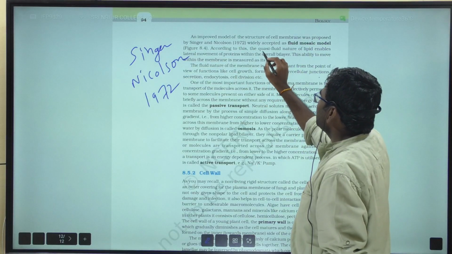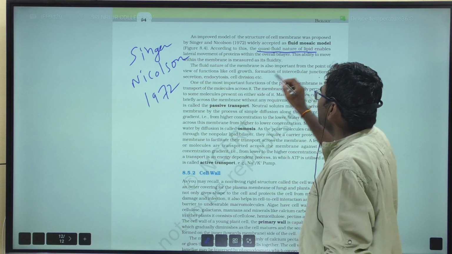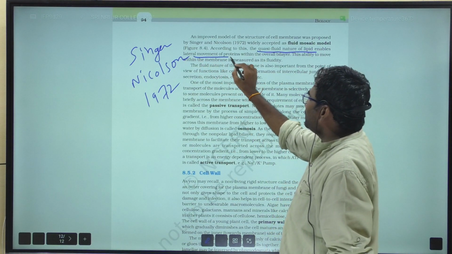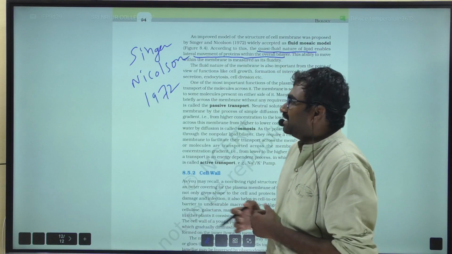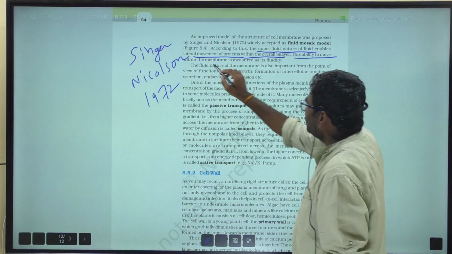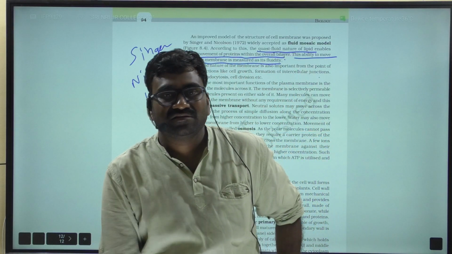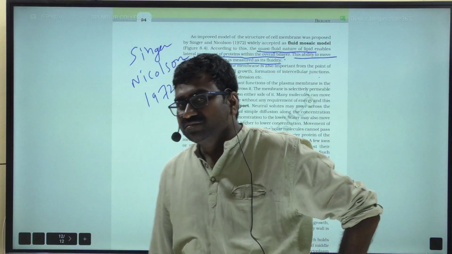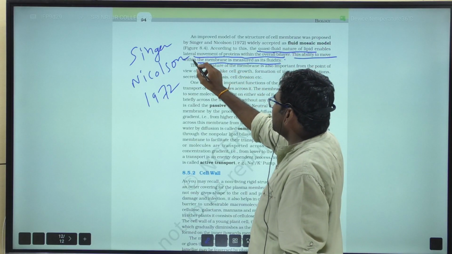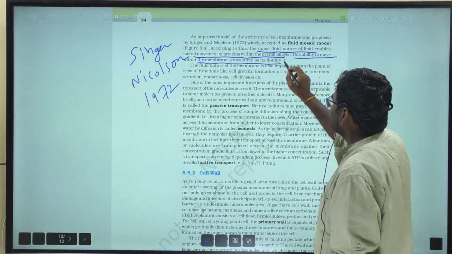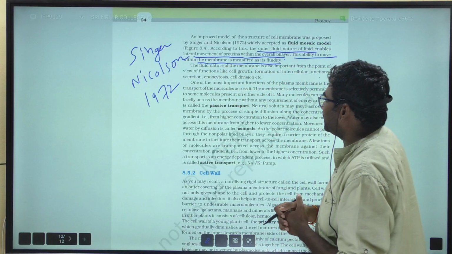According to this, the quasi-fluid nature of lipid enables lateral movement of proteins within the overall bilayer, and this ability to move within the membrane is measured as its fluidity. So this statement is important from the objective point of view.